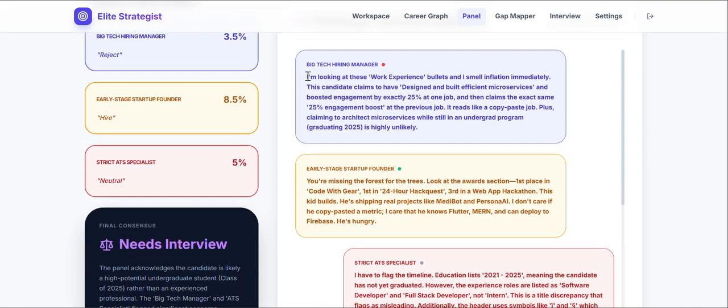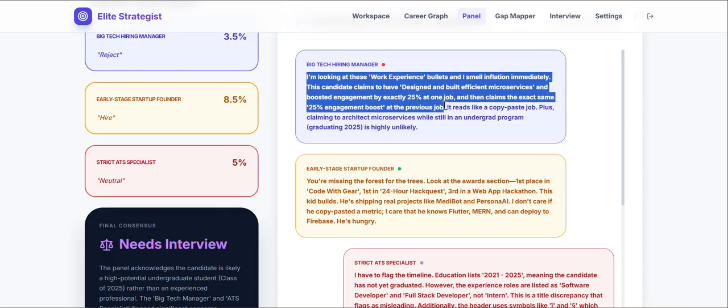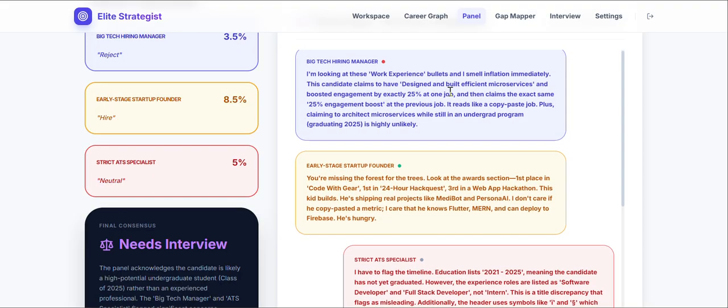If you just see the big tech manager, I am looking at this work experience bullet. I smell some inflation immediately. This candidate claims to have designed and built microservices with boosted engagement 25% at one job and claims the exact same 25% in the previous job. It's like copy pasting. I didn't change the numbers, or they are incorrect numbers. So you are able to notice the similar pattern in my resume.